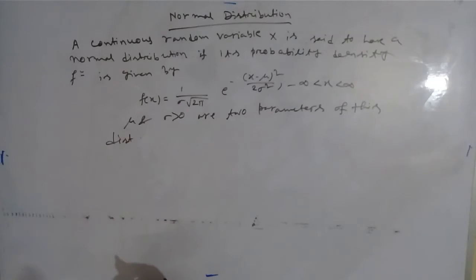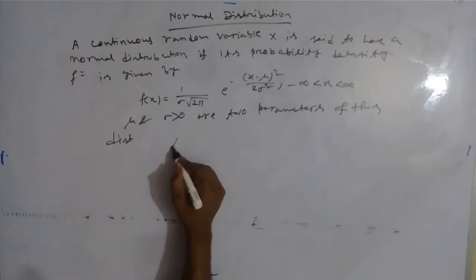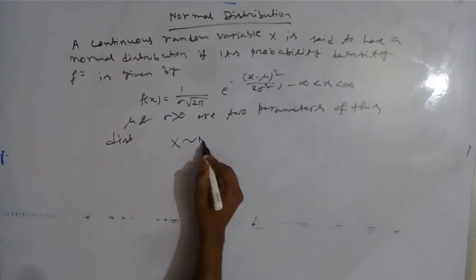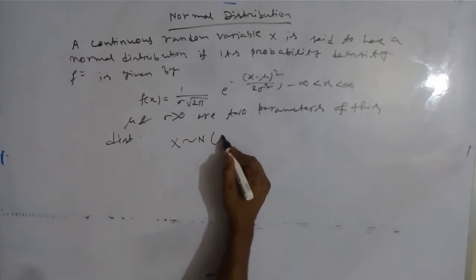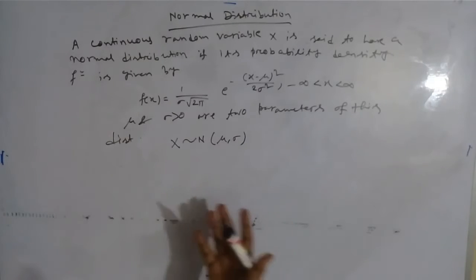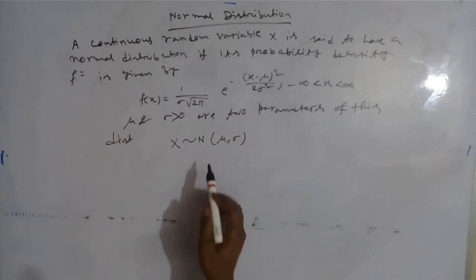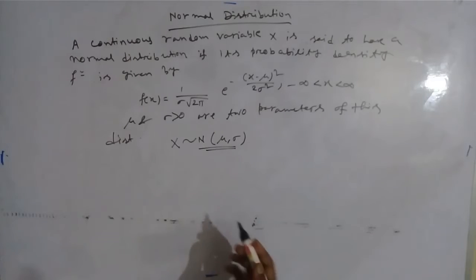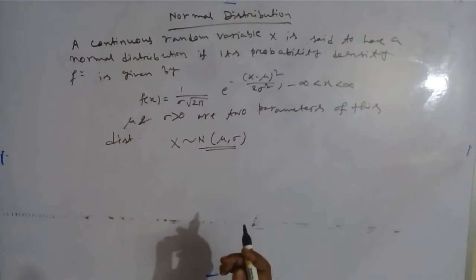Now in this case we say x is a normal variate with parameters mu and sigma, and we denote it by x ~ N(mu, sigma). That is, a normal variate is denoted by N(mu, sigma).